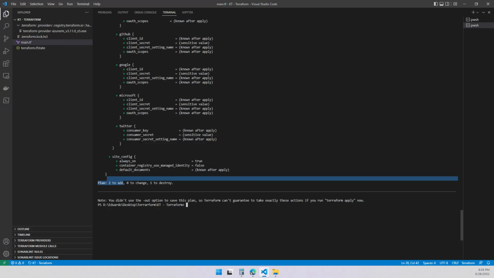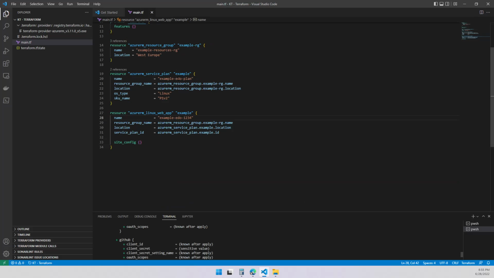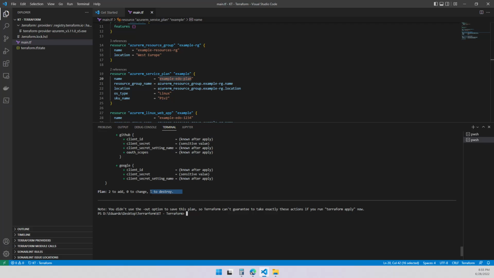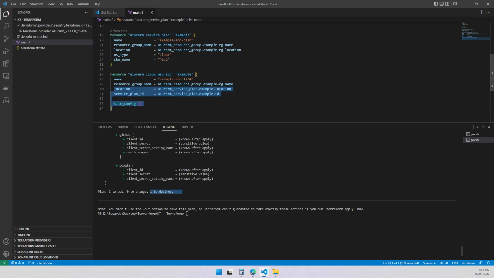It's going to add the app service again, because as you might know, we cannot rename resources in Azure. And remember, I renamed my app service plan. I set it over here. So what Terraform will do, you guessed it, is destroy the app service plan. It's going to recreate it as new with the new name, and then create the app service and attach it to this app service plan. That's exactly what's going to be happening. That's what it says: I'm going to create two resources, the app service and the app service plan.